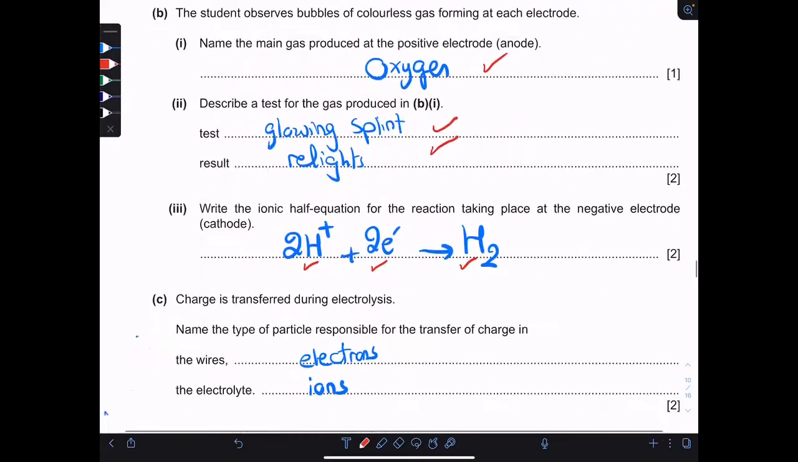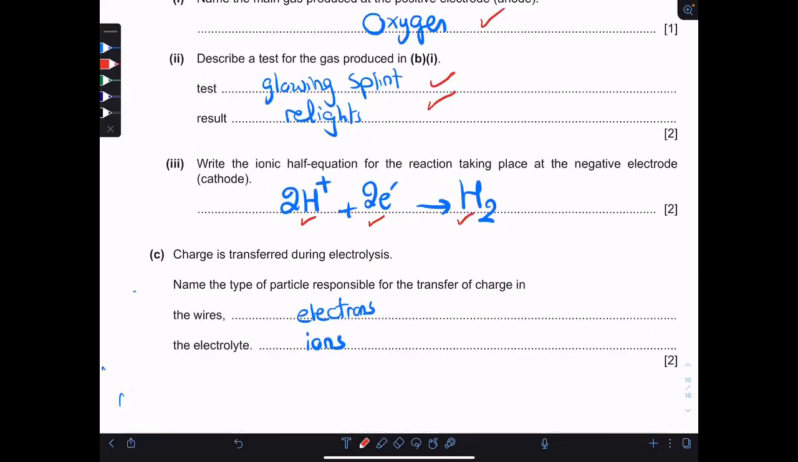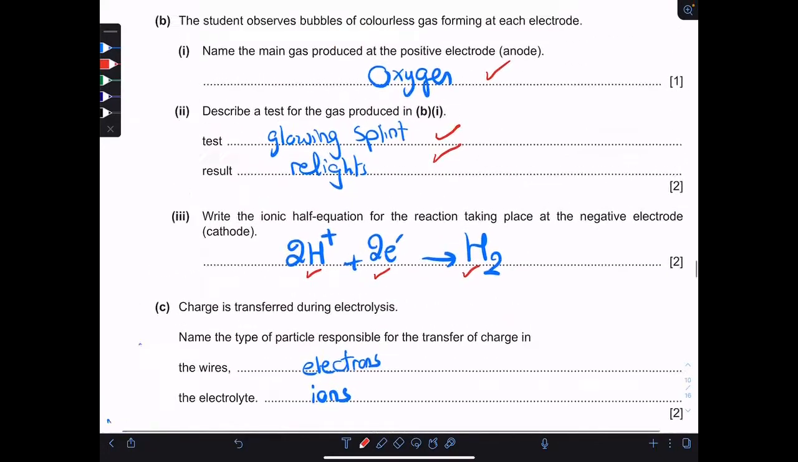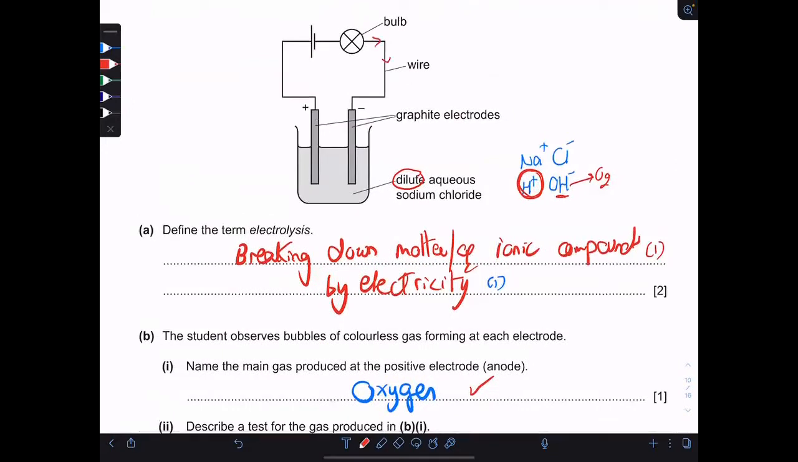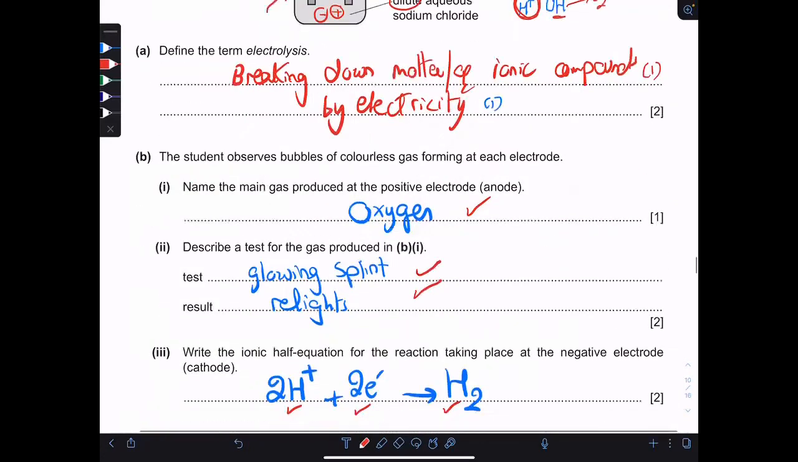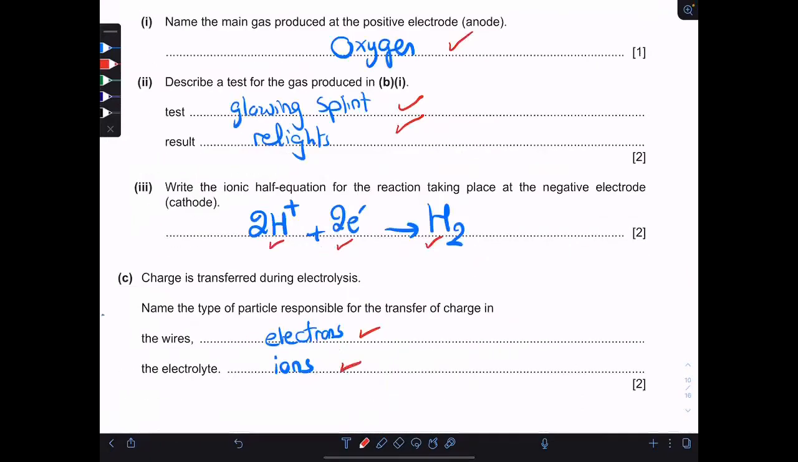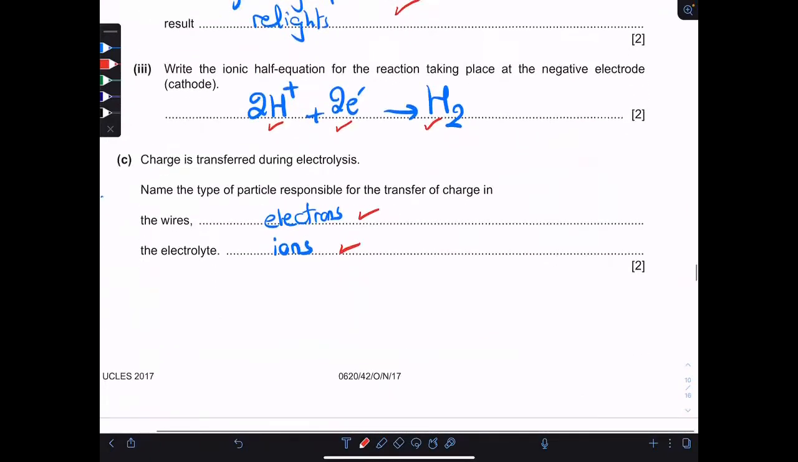What is the type of particles responsible for the transfer of charge in the wires? In the wires, electrons move, and in the solution, ions move. This, by the way, is called the external circuit, and this is called the internal circuit. So electrons move in the wires, ions move in the electrolyte.